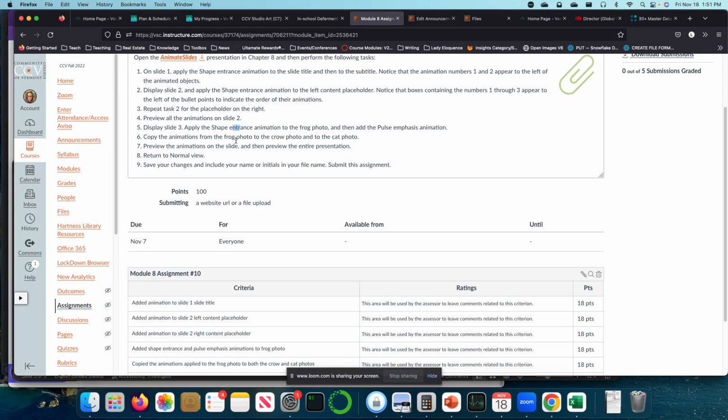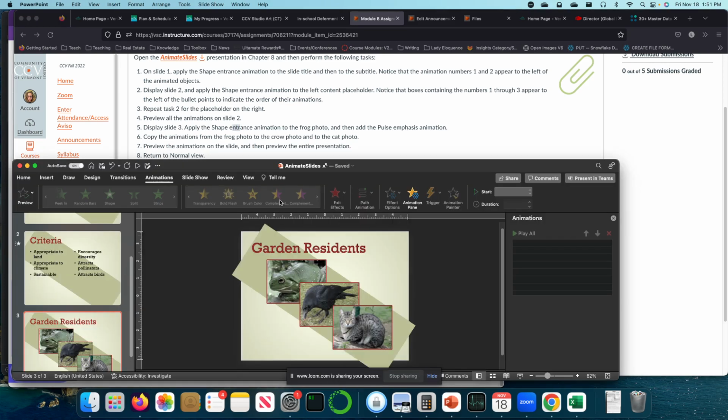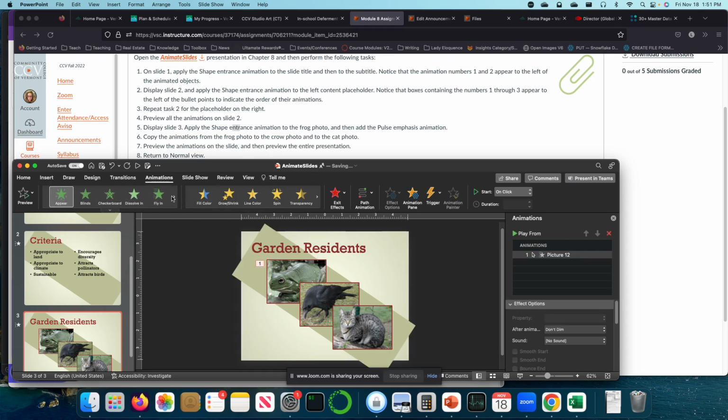So display slide 3, apply the shape entrance to the frog photo. Let's do that. Okay. And then add the pulse animation.